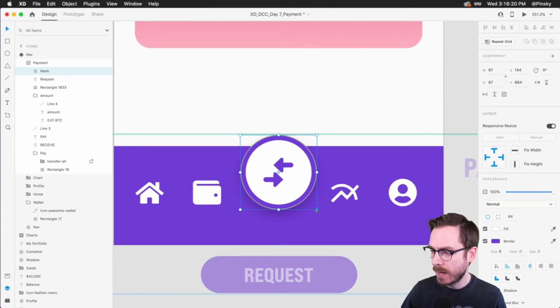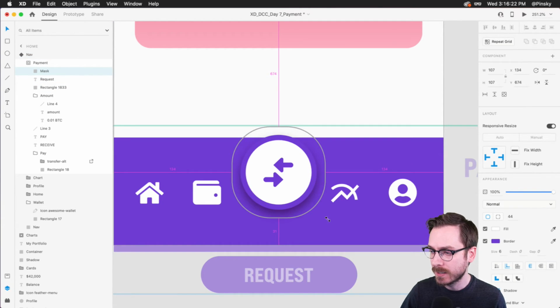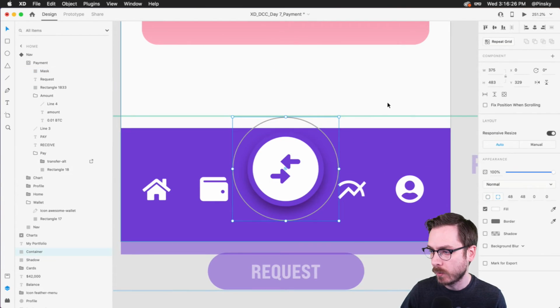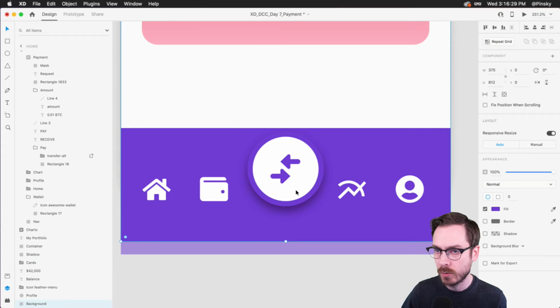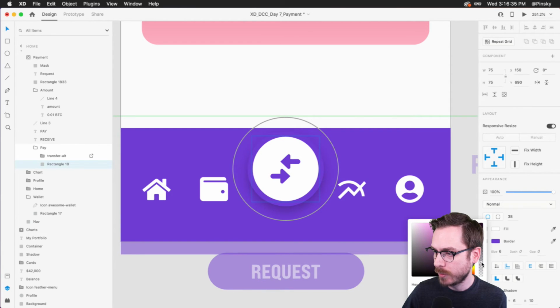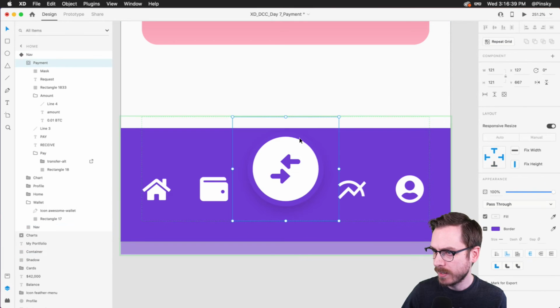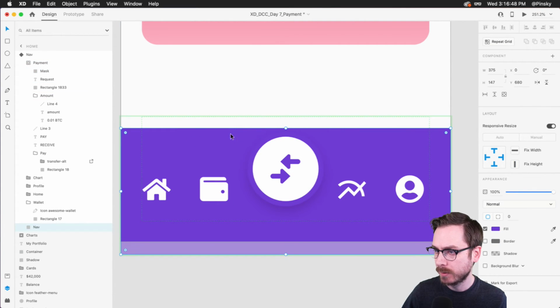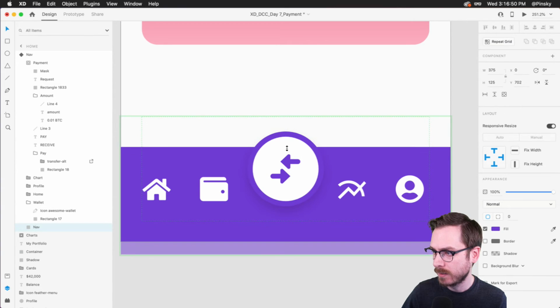So in this case, I can just make this mask a little bit larger because there are no elements around it, since I just moved all the elements away. So there we go. Now it's a little bit too harsh, so let's go ahead and tweak that shadow. If you know me, you know I'm very particular about my shadows. Drag it down just a tiny little bit. There we go. Now of course, we do have padding turned on, so it did move that away. So what I'm able to do is, I've got my mask and I've got this shape. I can just finesse things into place like that.